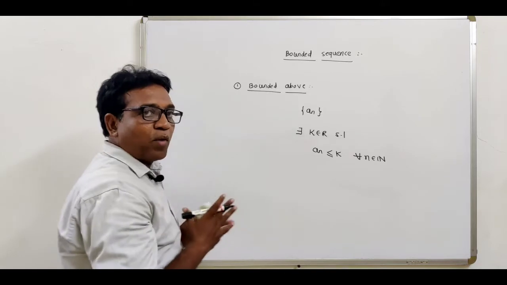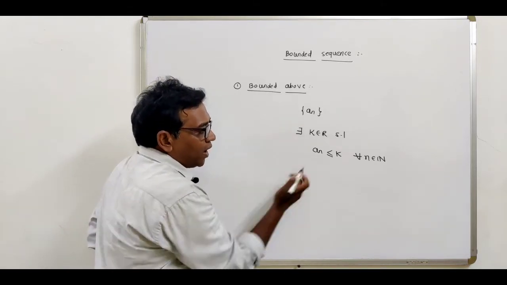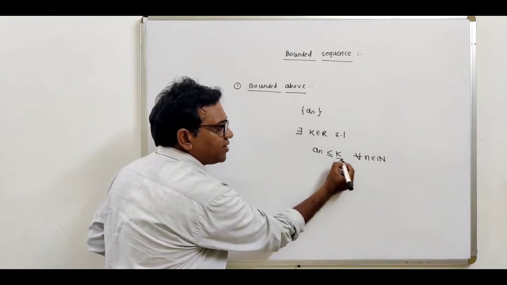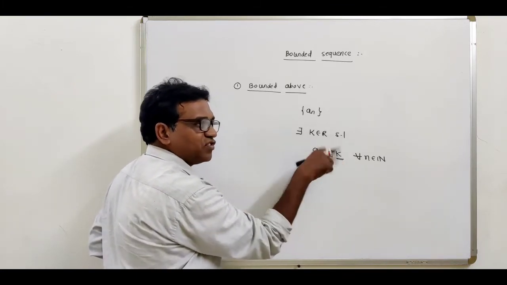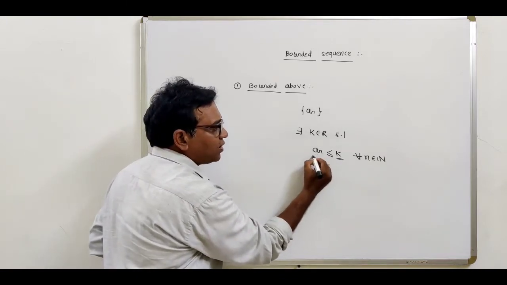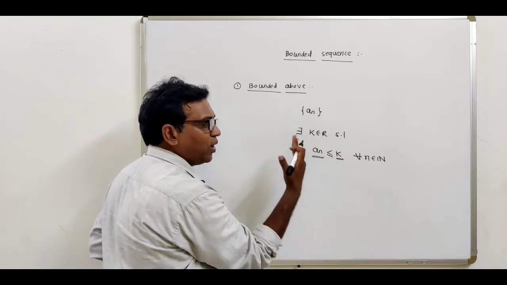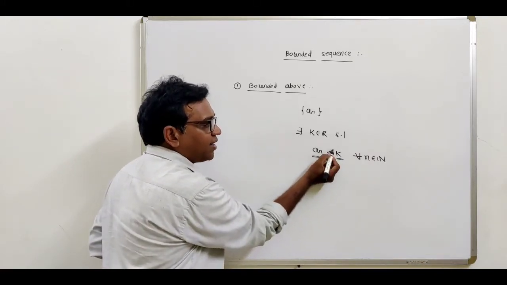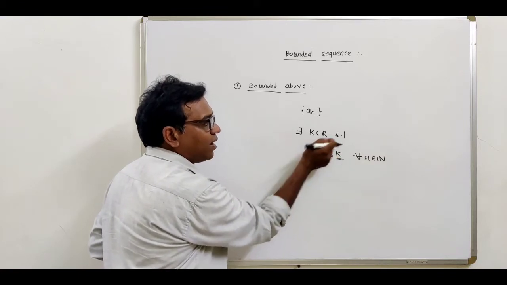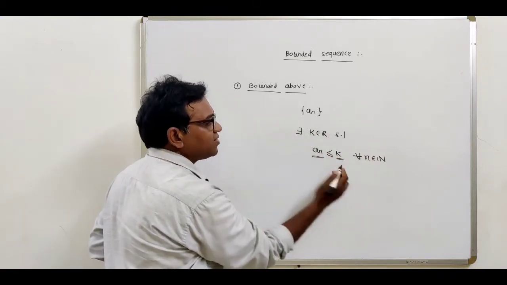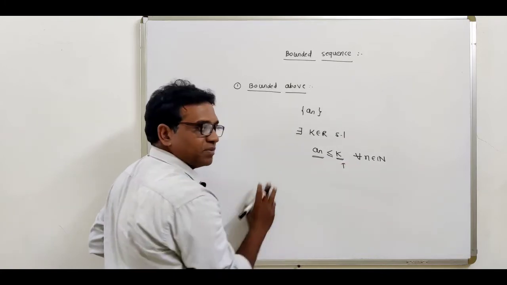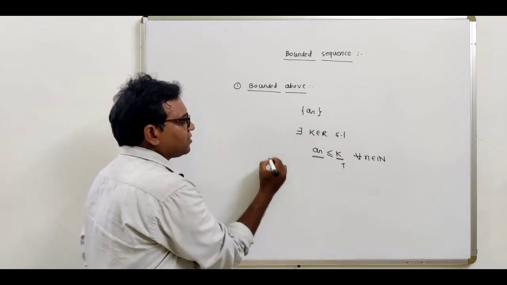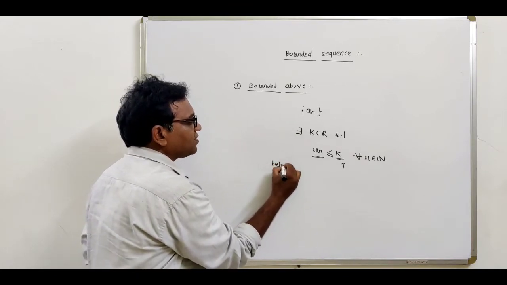See, what is the definition of bounded above sequence? If a_n is the sequence, and we find a real number k with this condition, what is this condition? All the terms of the sequence a1, a2, a3, a4, are less than or equal to a certain real number, then the sequence is said to be a bounded above sequence. Now what is the next definition? That is the bounded below sequence.